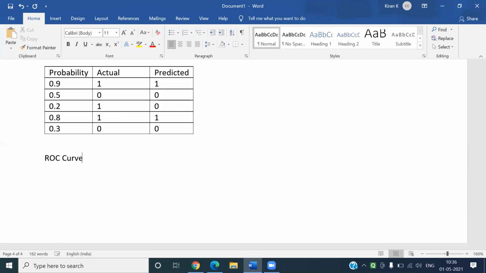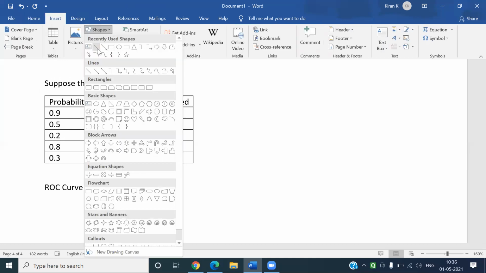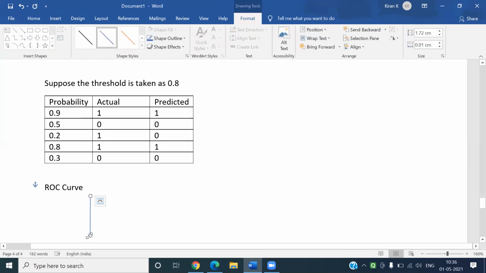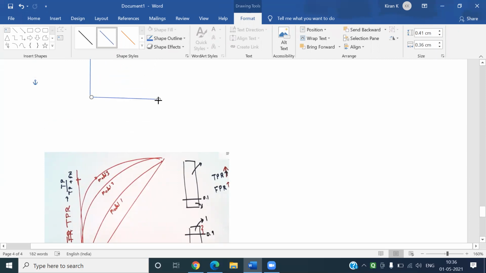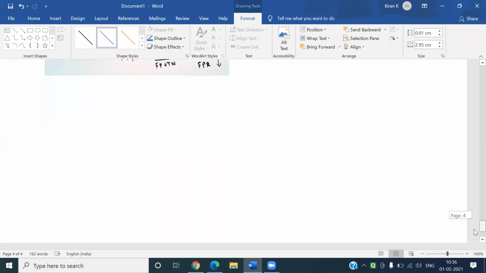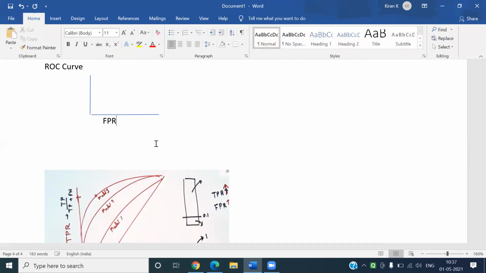This is called the ROC curve. By using this, we can easily estimate for which threshold it is giving the maximum, which threshold we would be taking or considering. See, if we draw a diagram taking FPR, the false positive rate, on the x-axis, and TPR on the y-axis. TPR is taken on the y-axis and FPR is taken on the x-axis.